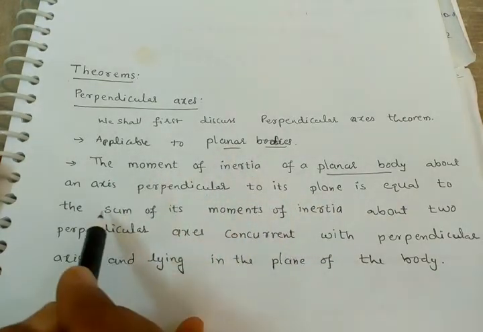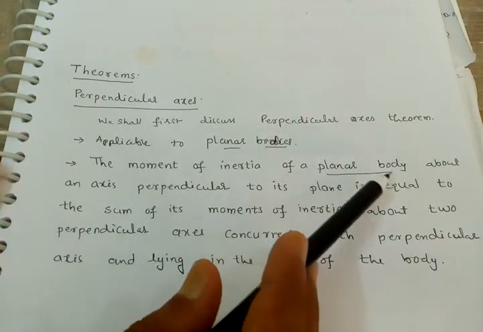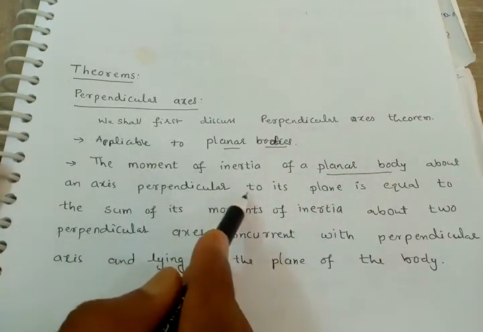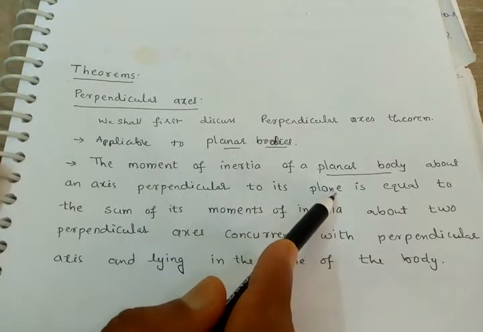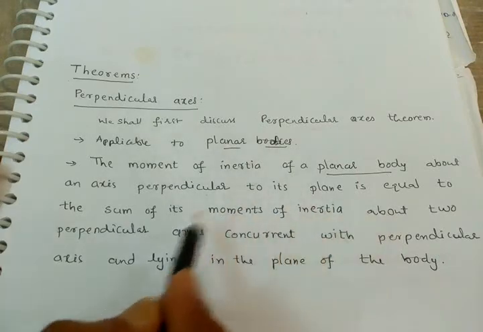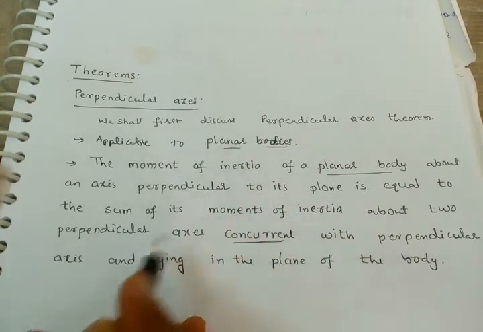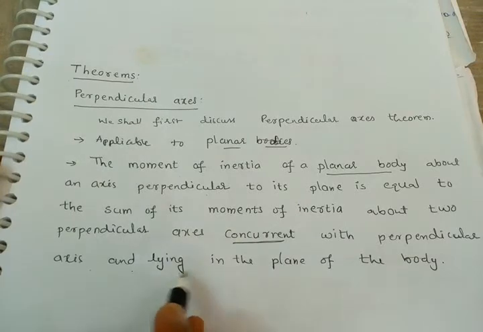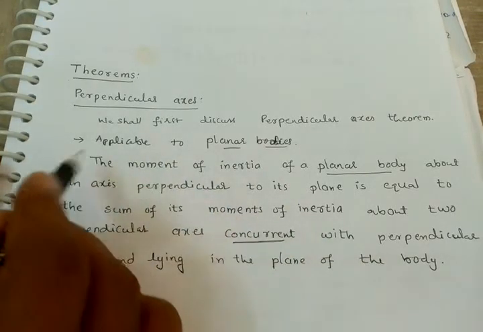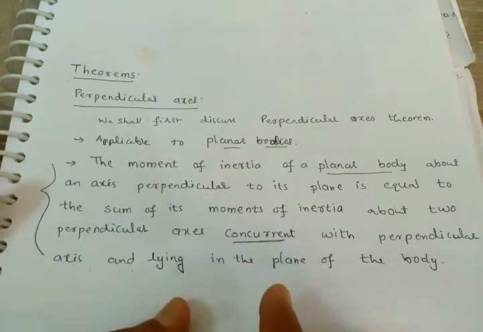is equal to the sum of its moments of inertia about two perpendicular axes concurrent with the perpendicular axis and lying in the plane of the body. This is the theorem. So I want to explain it in detail.